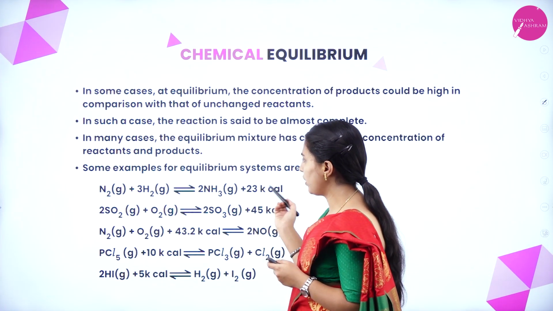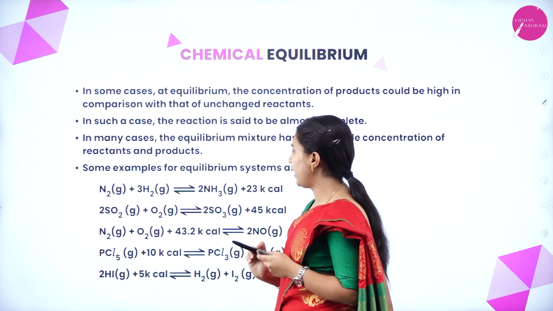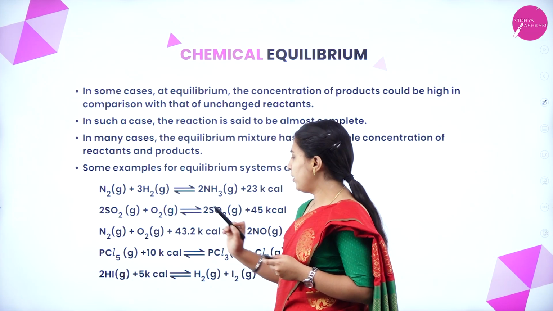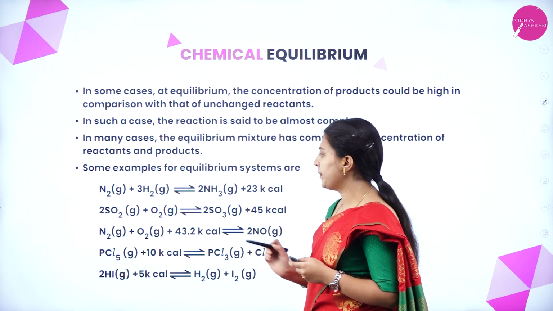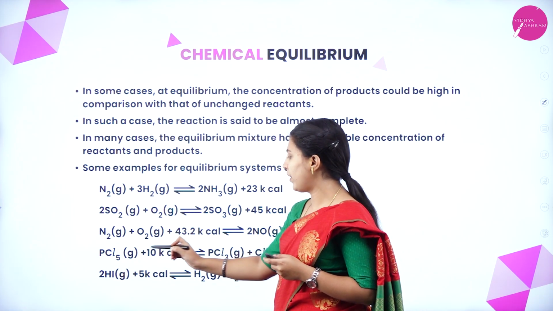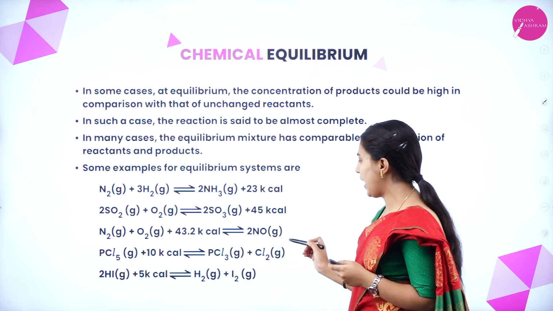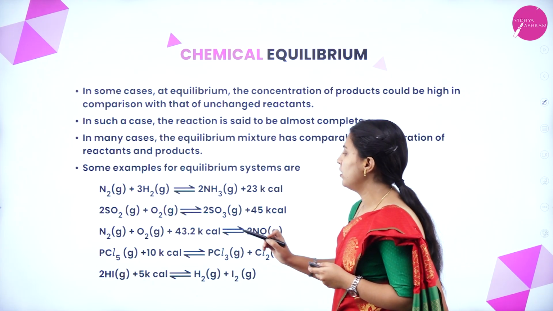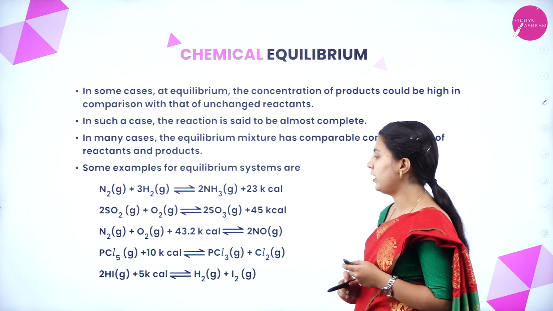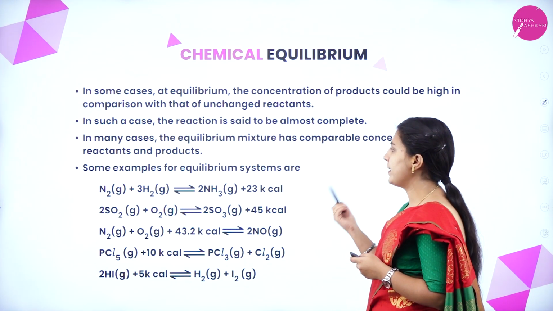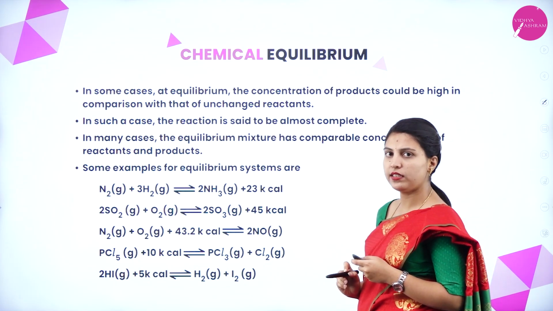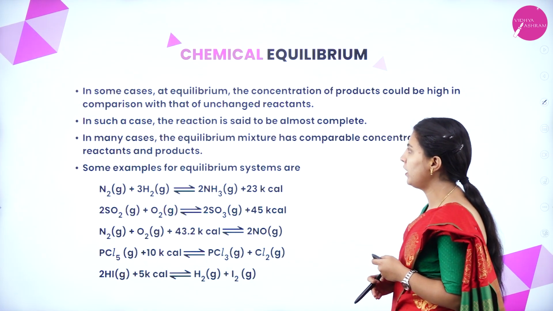Some examples of equilibrium systems: nitrogen and hydrogen form ammonia, and it can be reversed. Sulfur dioxide and oxygen form sulfur trioxide. Nitrogen and oxygen form nitrogen oxide. PCl5 forms PCl3 and Cl2. 2HI, hydrogen iodide, forms hydrogen and iodine. These are the examples of equilibrium states. These are the kilocalories required for the proceeding of the reaction.